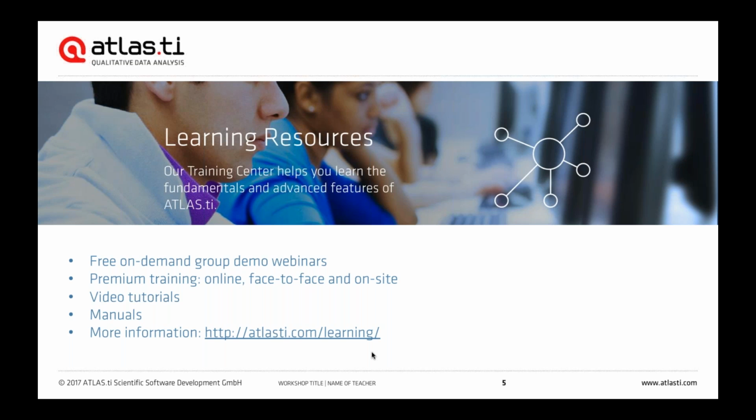And then we have all the trainings, but on the other hand, we also have a great variety of resources that you can always explore to continue learning more about the software. So we have the full manual, quick tours, a research blog, the user forum, a library of different resources. And in particular, what I'd like to point out here are our video tutorials. So we have a video tutorial that covers each specific aspect of the software, and it offers a great way to revise any part of the software if you ever have any questions or doubts.